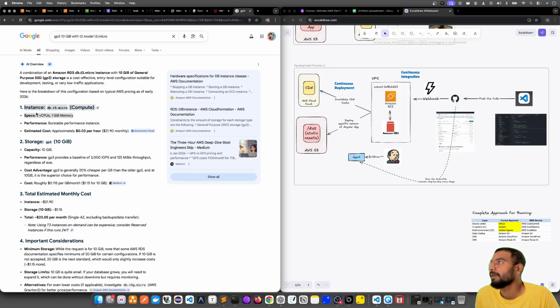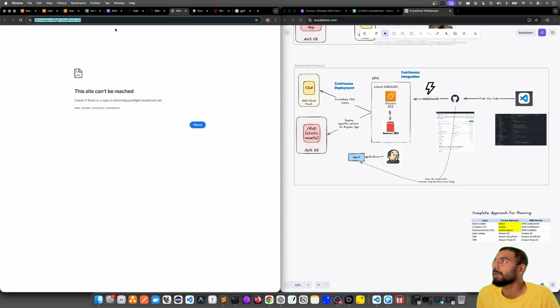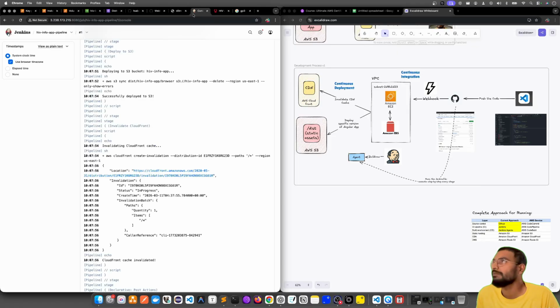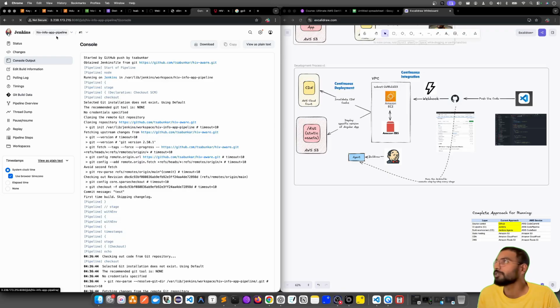Rather, I can have the instance of T3 small, because even with micro, trust me, I have tried it, it would be super slow. You can't even open it, or if you click this, it would take too much time to load. You can see now itself, when I'm trying to go to the pipeline, it takes a good amount of time, because the compute is very small. If I had used medium or large, the complete Jenkins or EC2 would have been super fast. Yet it still loads, so if you're okay to wait and have that patience, you understand the overall compute.